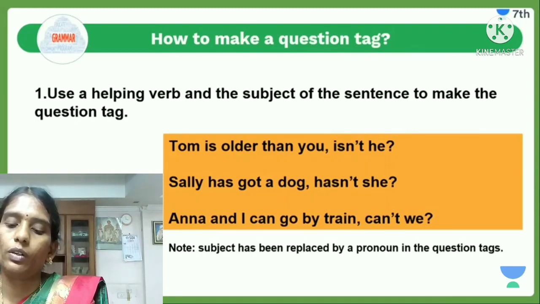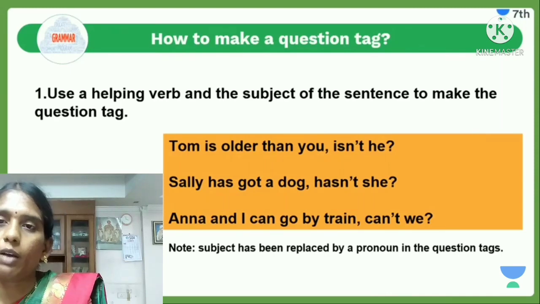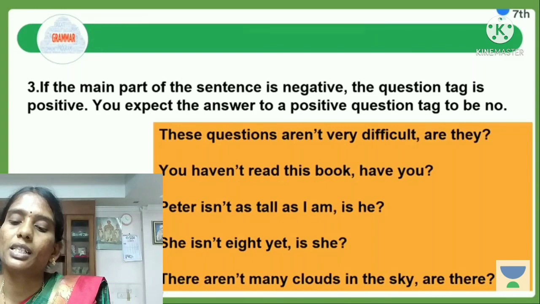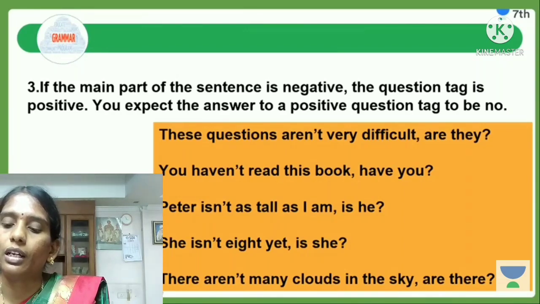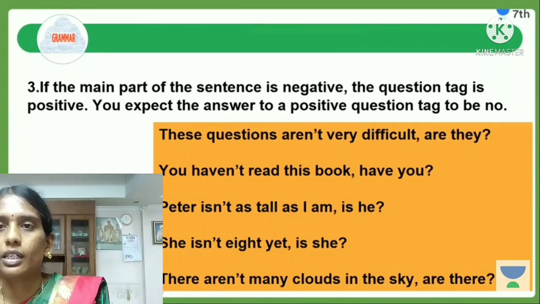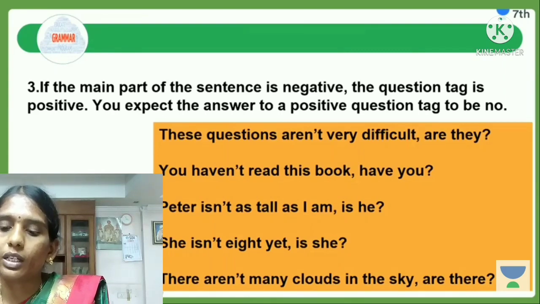Another example I have shown on the screen. First one: These questions aren't very difficult. Is the sentence positive or negative? The statement is negative, so we don't use a negative in the question tag.